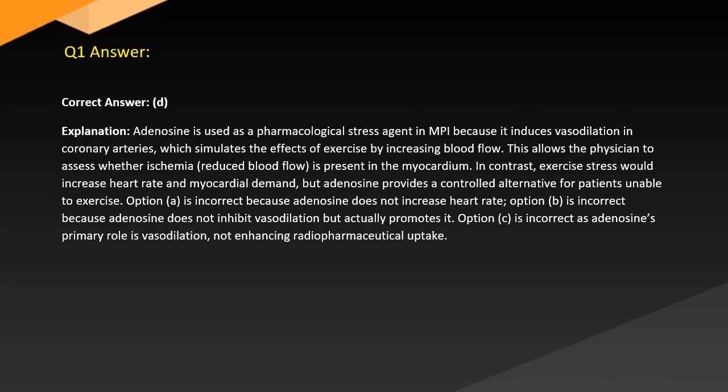Answer. Correct answer, D. Explanation. Adenosine is used as a pharmacological stress agent in MPI because it induces vasodilation in coronary arteries, which simulates the effects of exercise by increasing blood flow. This allows the physician to assess whether ischemia, reduced blood flow, is present in the myocardium. In contrast, exercise stress would increase heart rate and myocardial demand, but adenosine provides a controlled alternative for patients unable